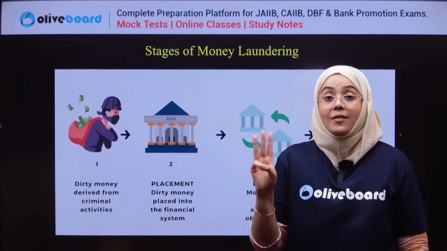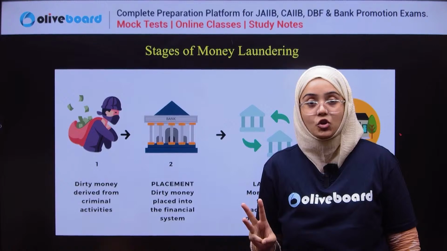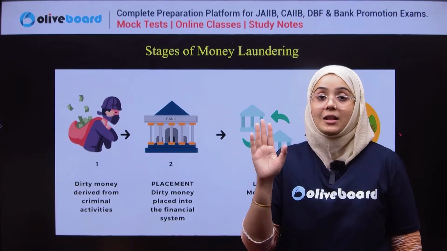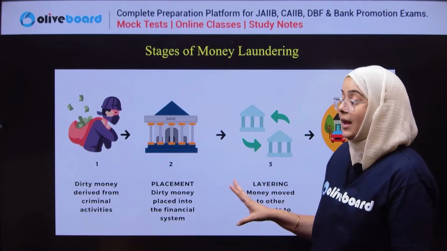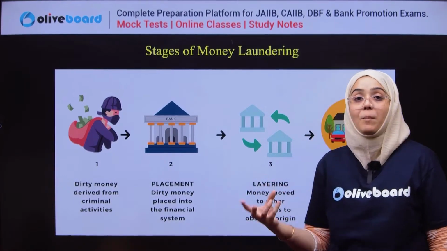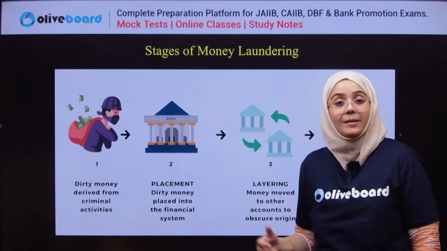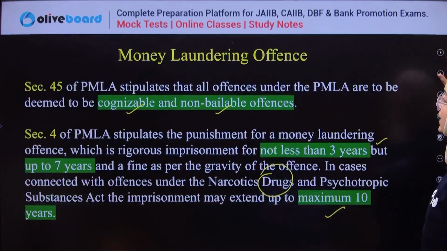Third, layering these funds with a lot of legal financial transactions to ensure that the source of these funds is hidden. And the last thing is integrating these funds to buy some legal asset or to invest in some legal business activities. Okay, so these are the stages of money laundering.